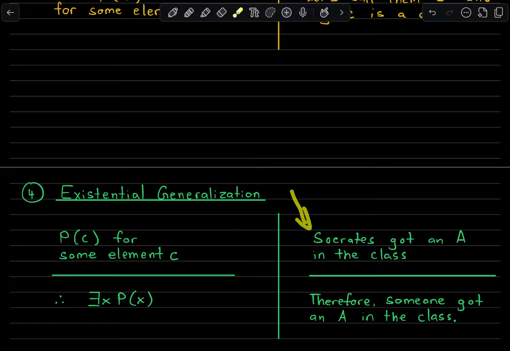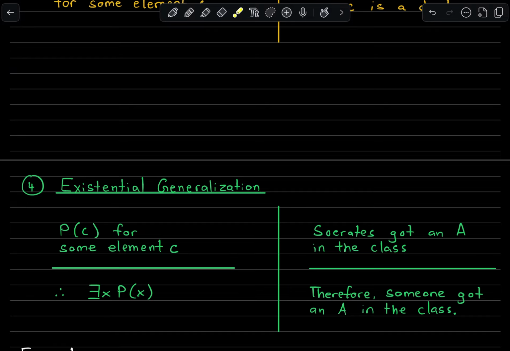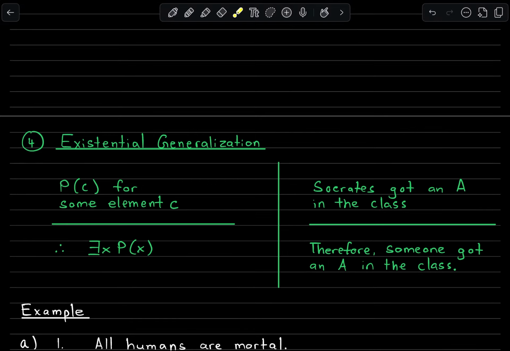So we could say, Socrates got an A in the class. Suppose you want to anonymize that claim and make it more general. You can say, therefore, someone got an A in the class. We don't need to refer to who that is, or even specify how many people that is, because this is just saying at least one, and we know for a fact that there is one. So those are our rules of inference for predicate logic.